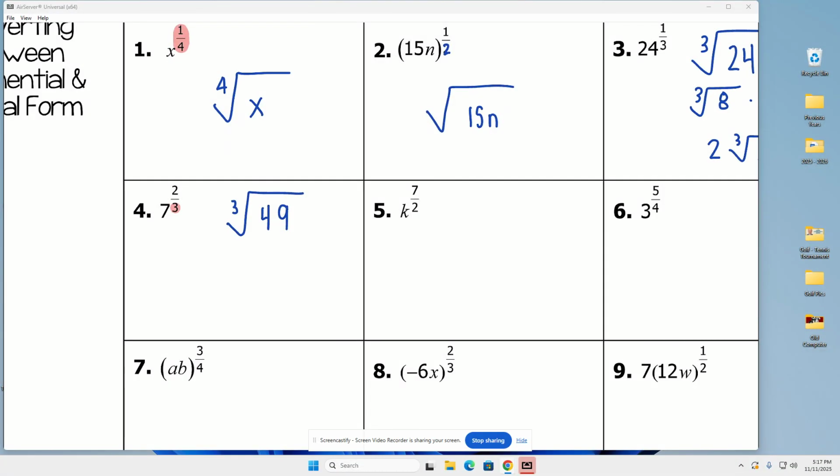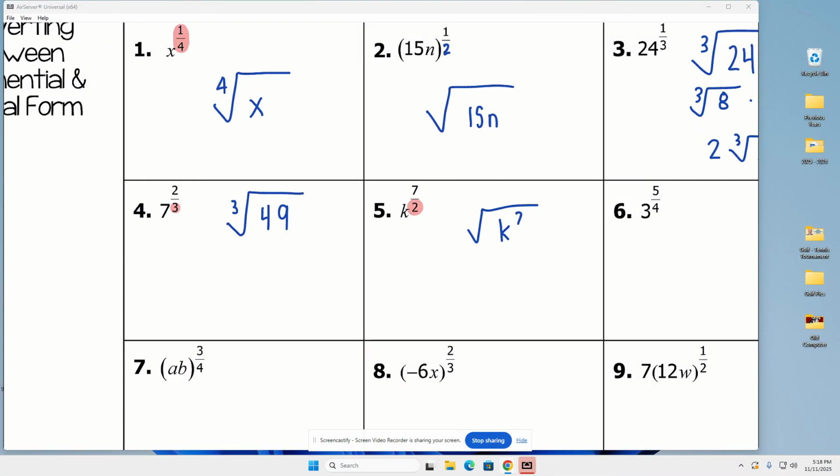The only perfect cube below 24.5 is 8, and 8 won't go into 49. So sure enough, this one's done. Okay, look at the next one. Always start with the denominator of your fractional exponent. That's the root. So we've got the square root of my base to the 7th power. Now, is this one done?